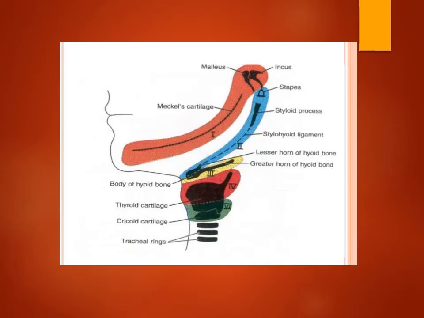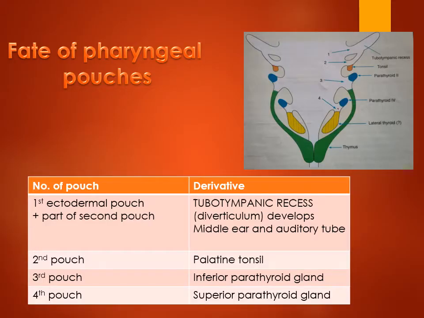sixth arch. This structure shows the malleus, incus, and Meckel's cartilage, that is the first arch, the mandibular arch; the styloid process and styloid ligament of the second arch; the body of the hyoid bone and lesser cornu of the third arch; and the thyroid cartilage and cricoid cartilage, which are formed from the fourth and sixth arches.